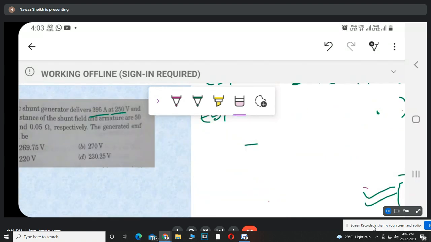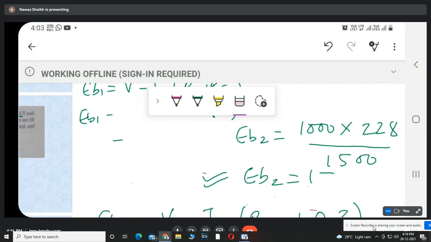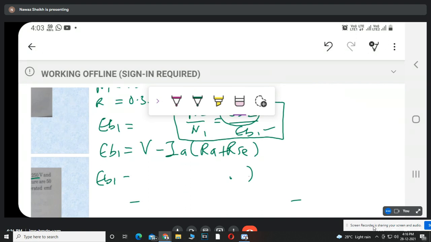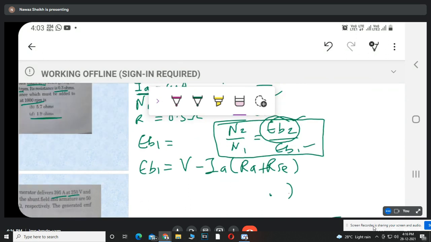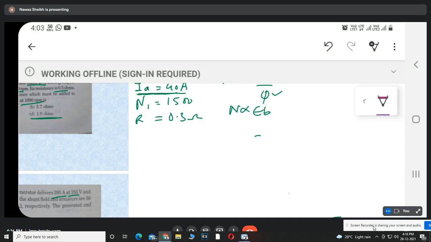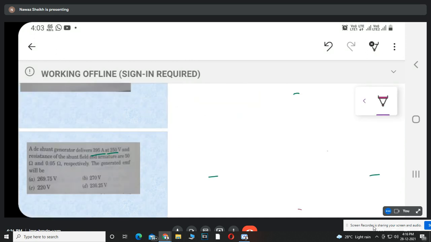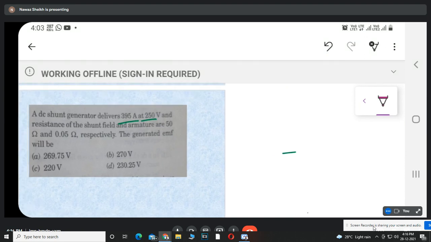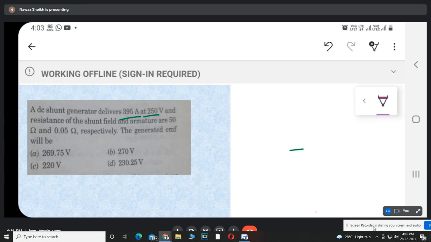इसी के सामने मैं गिवन डेटा लिख दे रहा हूँ. It is given here. It is a DC shunt generator having V equal to 250 volt.